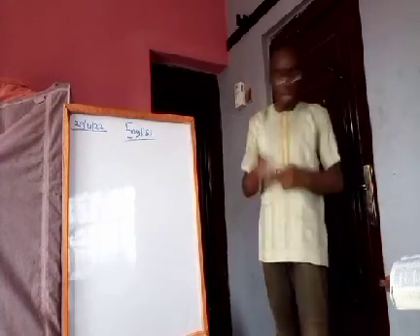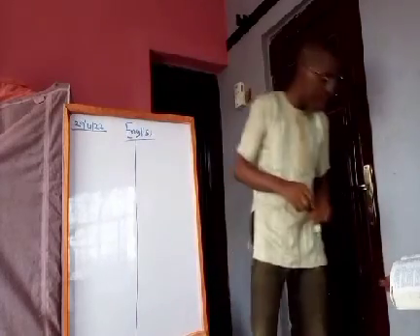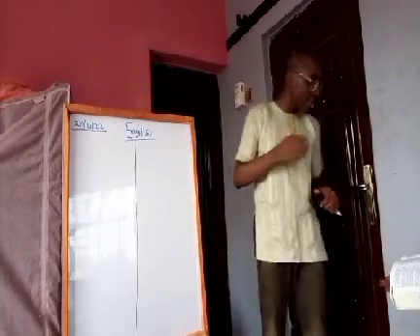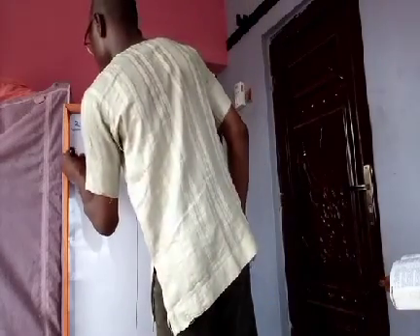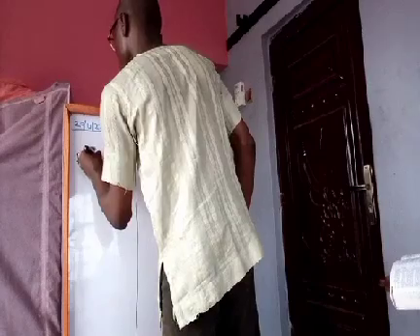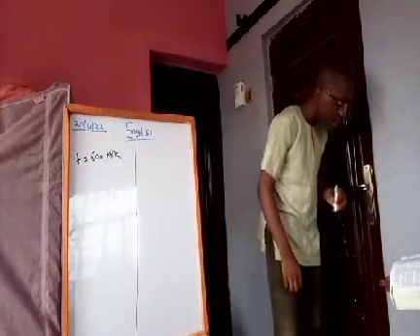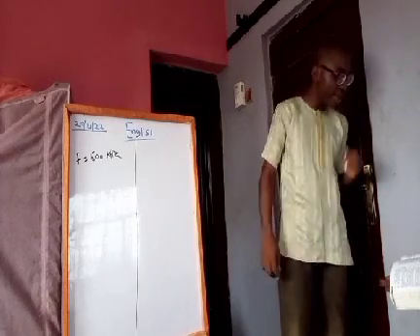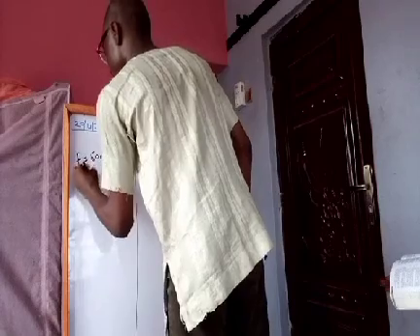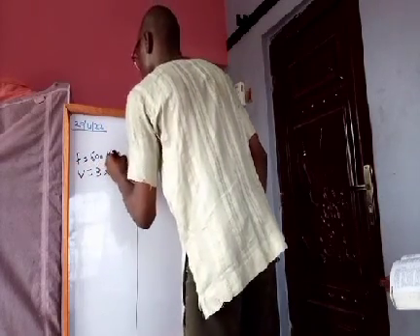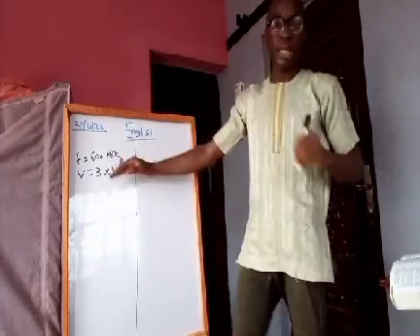Now, the first calculation, we'll talk about a radio station. A radio station broadcasts at a frequency of 600 kilohertz. The unit of frequency is hertz. If the speed of light in air is 3 times 10 to the power 8 meters per second, calculate the wavelength of the radio wave. The speed of light, that's V, is 3 times 10 to the power 8 meters per second.